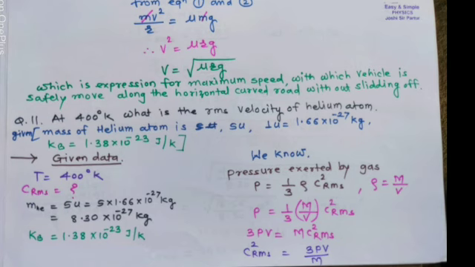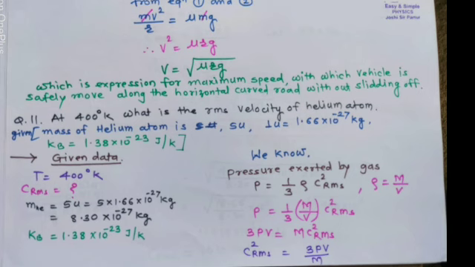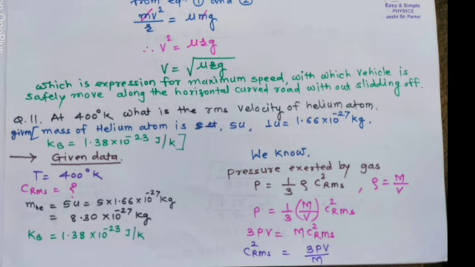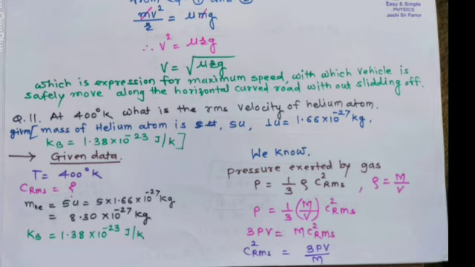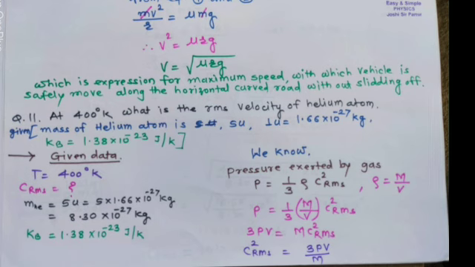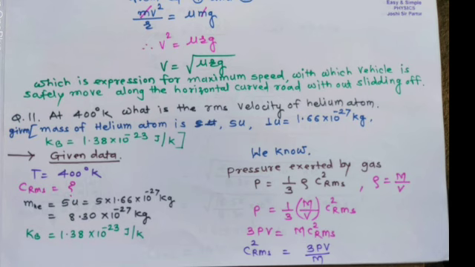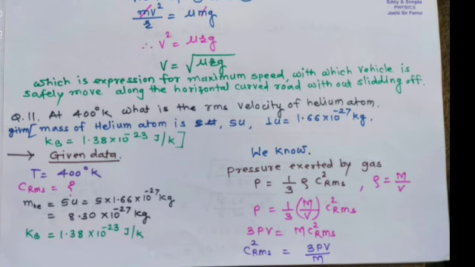Question number 11. At 400 degree Kelvin, what is the RMS velocity of a helium atom? Given the mass of a helium atom is 5u, where 1u equals 1.66 into 10 raised to minus 27 kg, and kb equals 1.38 into 10 raised to minus 23 joule per Kelvin.